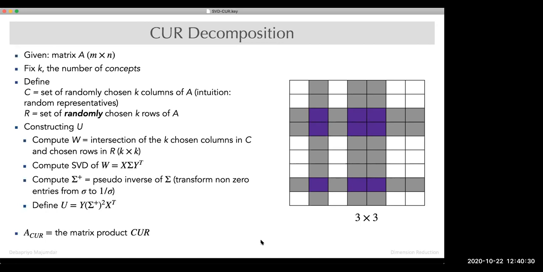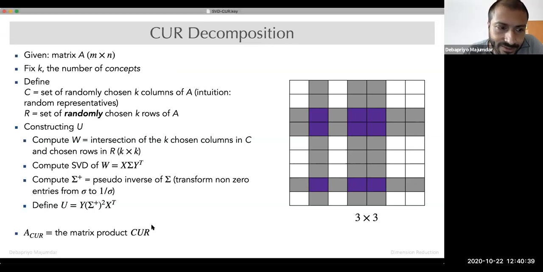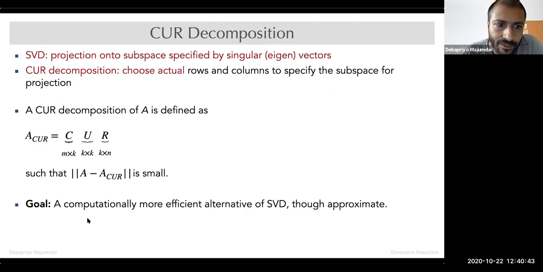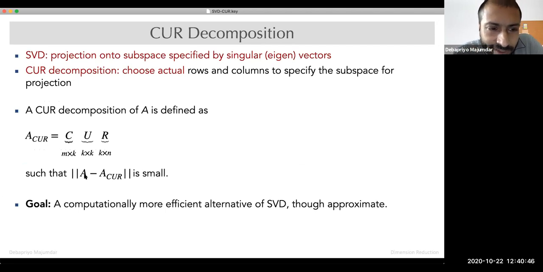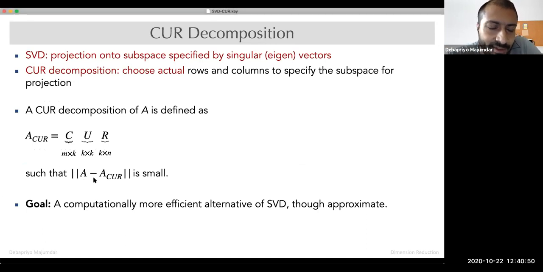Sir, why does decomposing help us? Okay. So it helps us in the sense that, what is the goal of SVD? A low rank approximation. The idea is that after we do this AK, which is UK sigma K VK transpose, it is similar to the original matrix, but low rank, right?